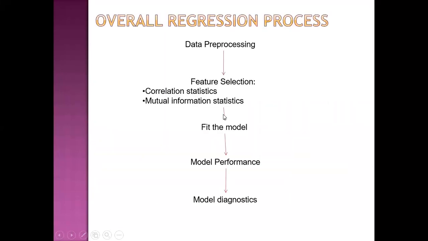Then the overall process of linear regression is, first of all, we process the data. Then we do feature selection by using correlation statistics or mutual information statistics. These are all available in the sklearn library of machine learning in Python language. Then we fit the model. Then we do the model performance estimation. Then we do model diagnostics.